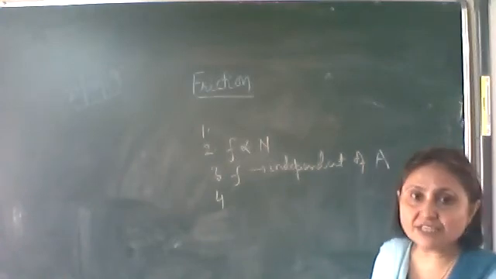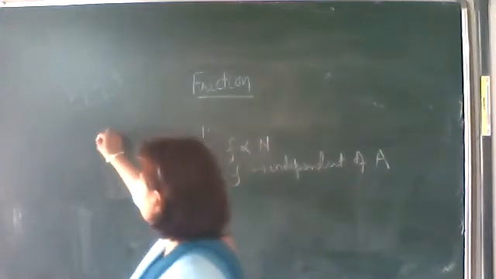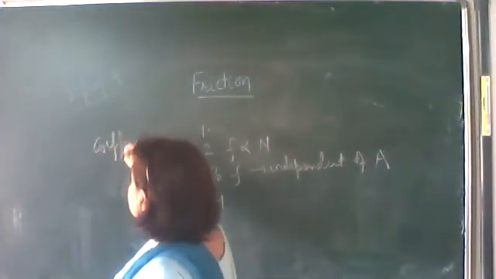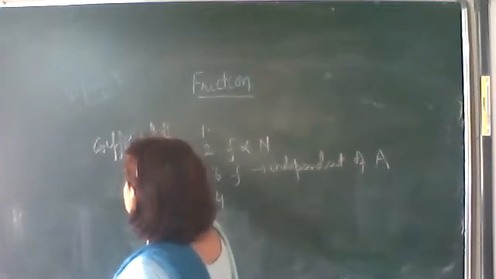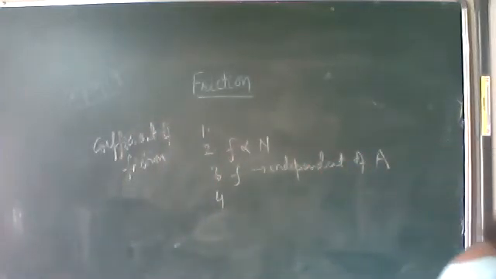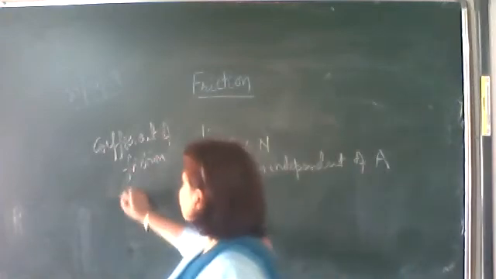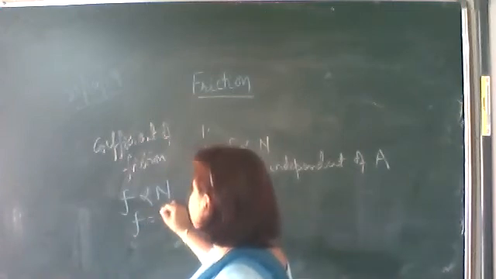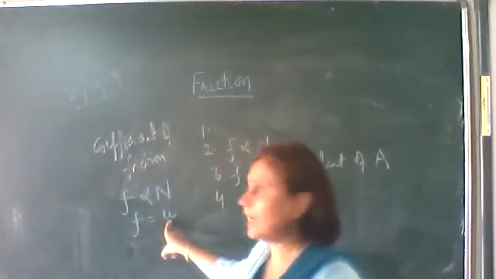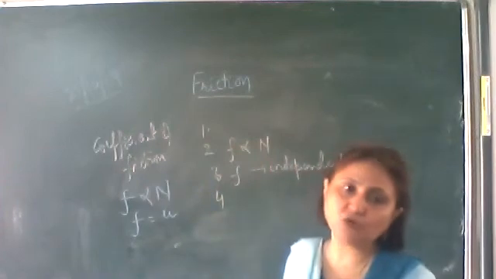Okay, then we were discussing the coefficient of friction, which we represent by mu. How do we get it? Frictional force is directly proportional to normal reaction. Equating it, a constant of proportionality comes, which we represent by mu, and this mu is called the coefficient of friction.